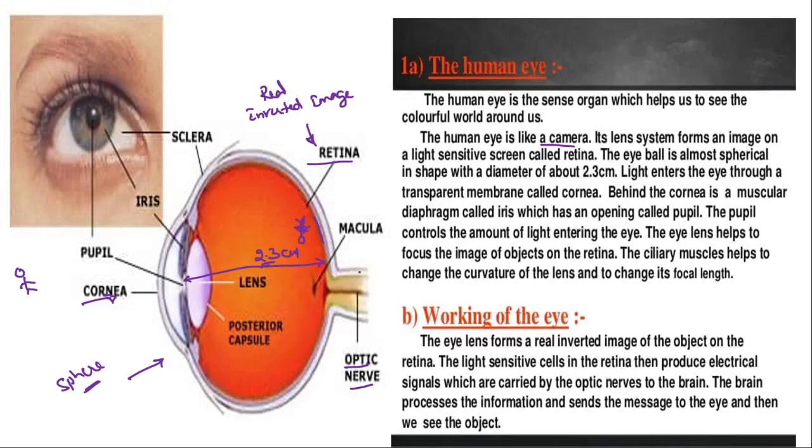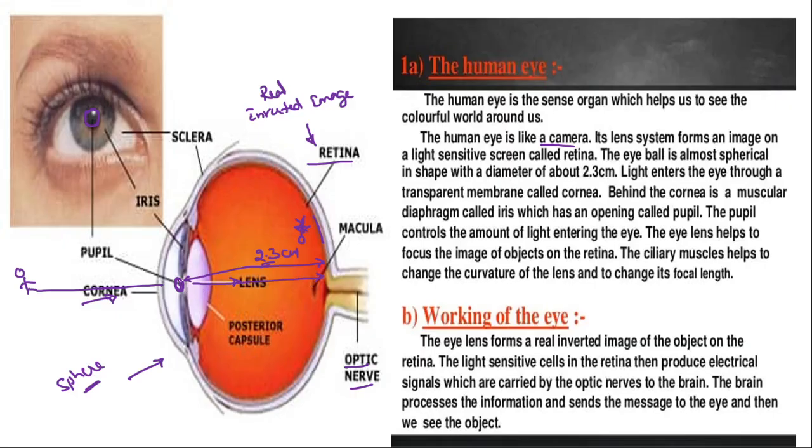Now when the light enters through this cornea, there is a space which we call the pupil. Here we can observe this black portion, which we call the pupil, through which the light enters. After entering through the lens, these rays will form an inverted image on this retina.